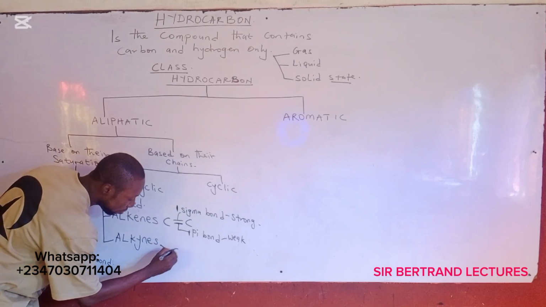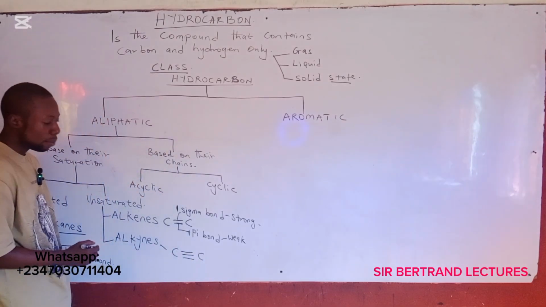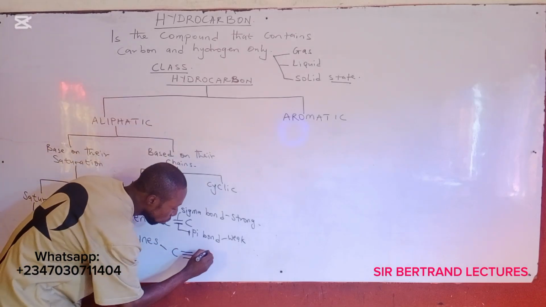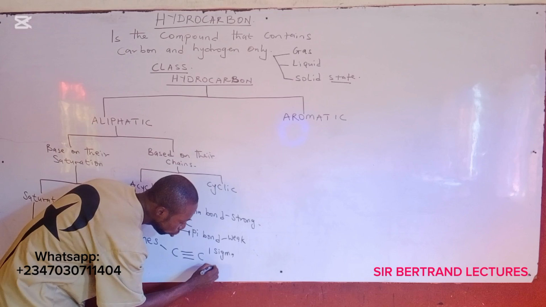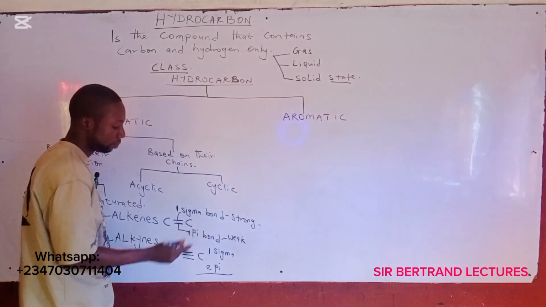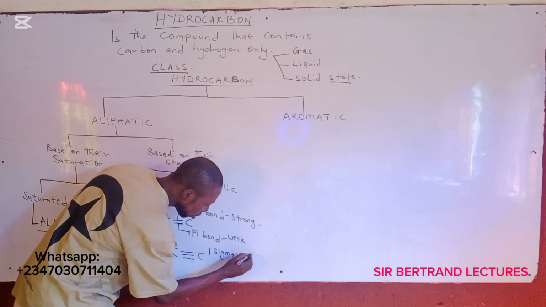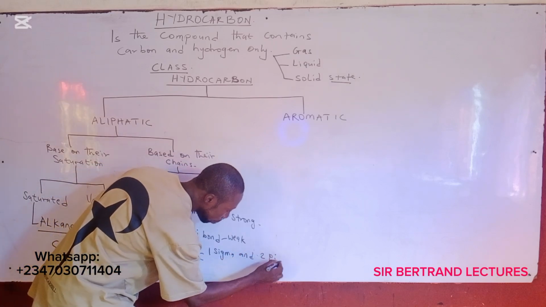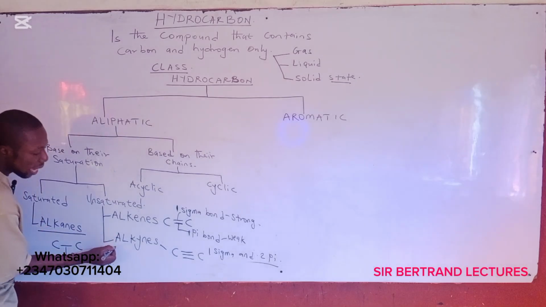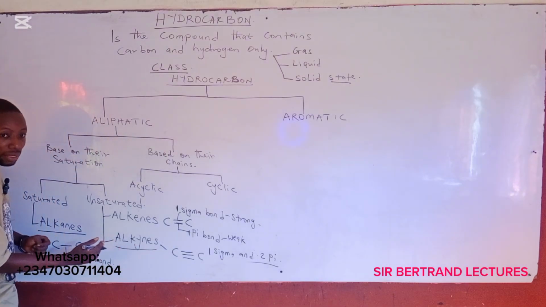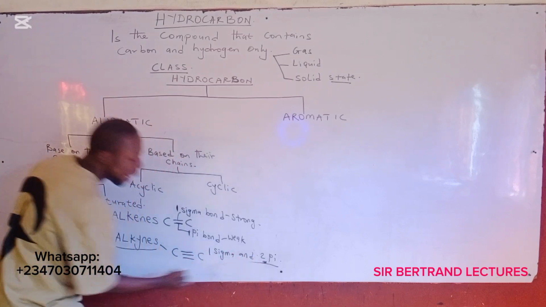Okay. Here we have triple covalent carbon-carbon bond. Okay. One sigma, two pi bond. Okay. Let me write it here. One sigma and two weak pi bond. Okay. Then on that note, alkynes here is the most reactive because of the presence of the two weak pi bond.